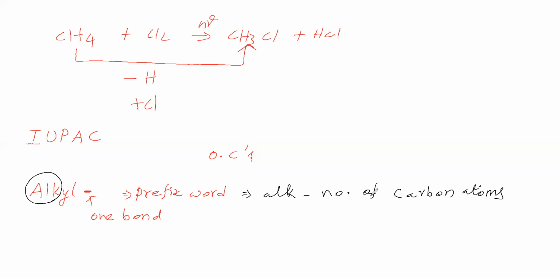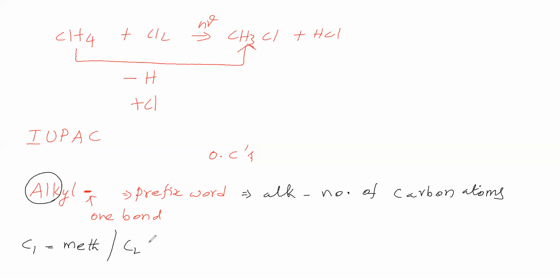Sir, number of carbon atoms in the sense, for a specified number of carbon atoms, alk has a certain specific name. If the number of carbon atoms is 1, alk gives the specific name meth.